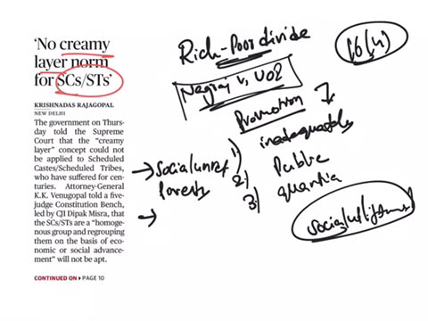And the privileged among the community are not shunning these benefits even after attaining self-sufficiency. So these are the arguments that were put forward in front of the Supreme Court as it is hearing the petition to exclude the creamy layer of SCs and STs from the benefits of reservation.